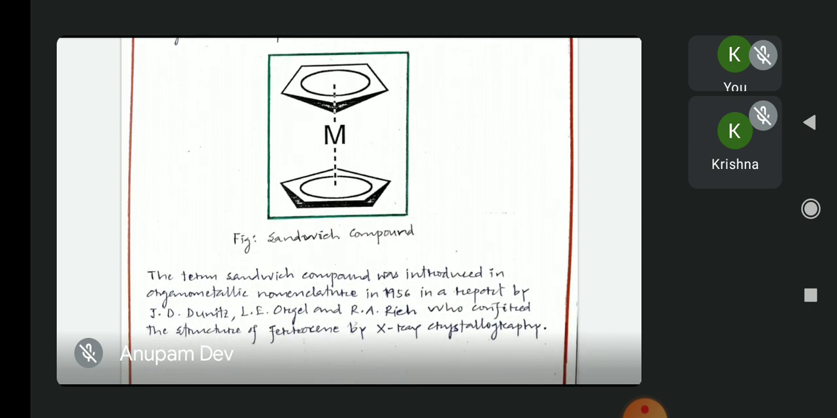The term sandwich compound was introduced in organometallic nomenclature in 1956 in a report by J. D. Dunitz, L. E. Orgel, and R. A. Rich, who confirmed the structure of ferrocene by X-ray crystallography.